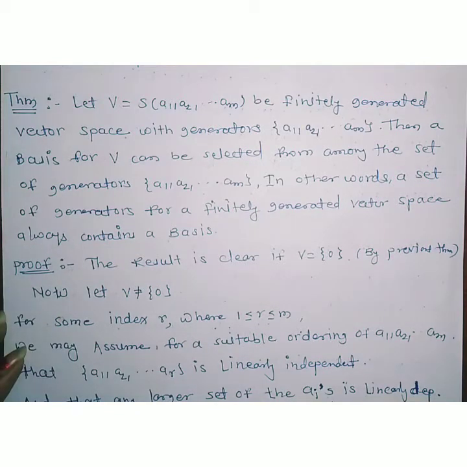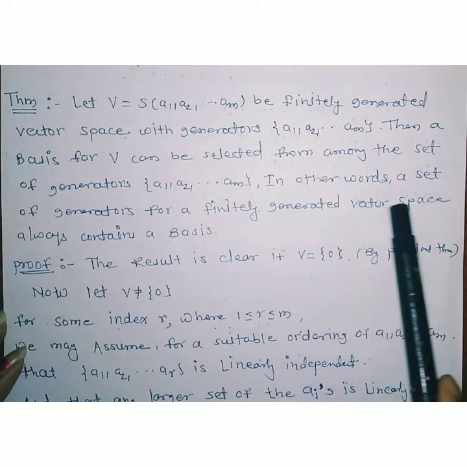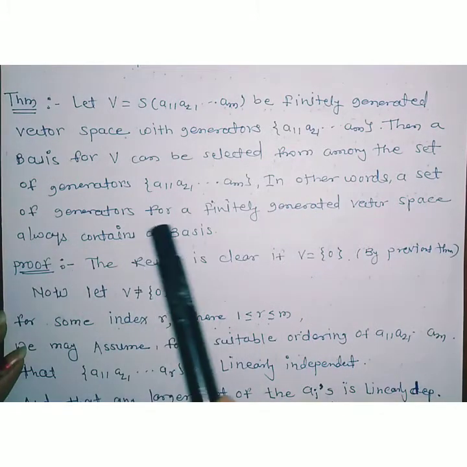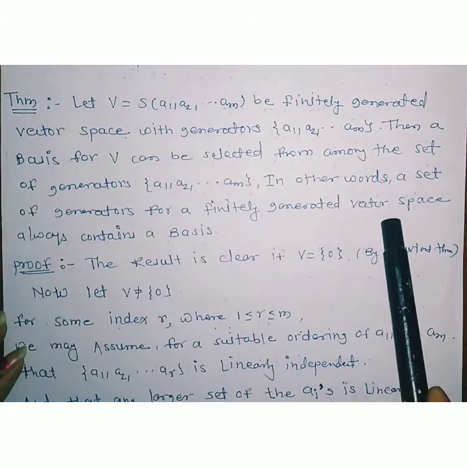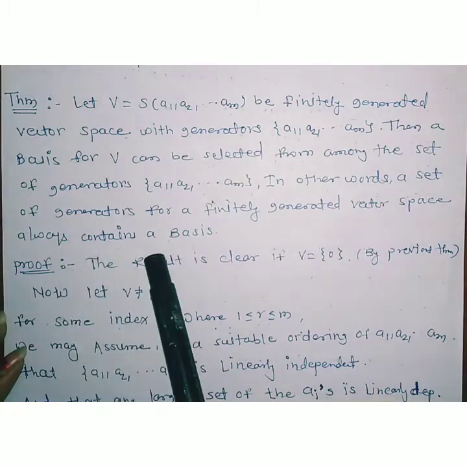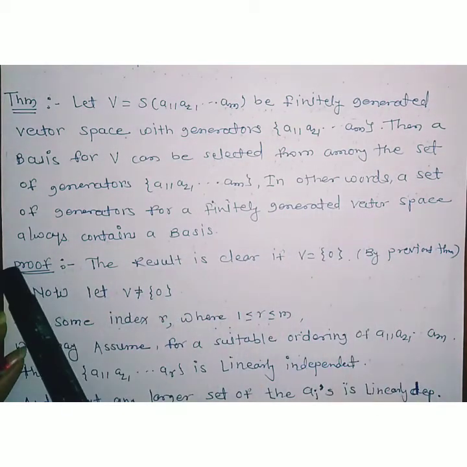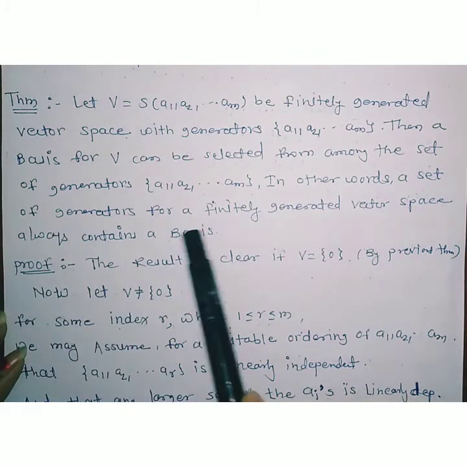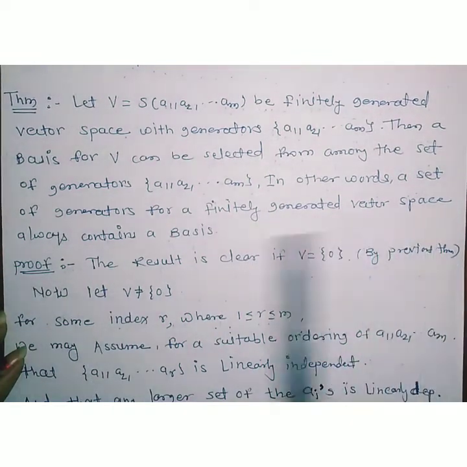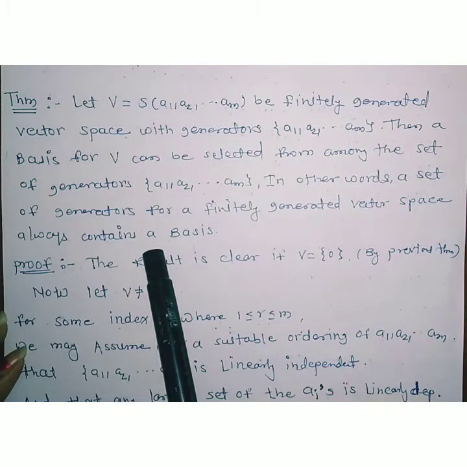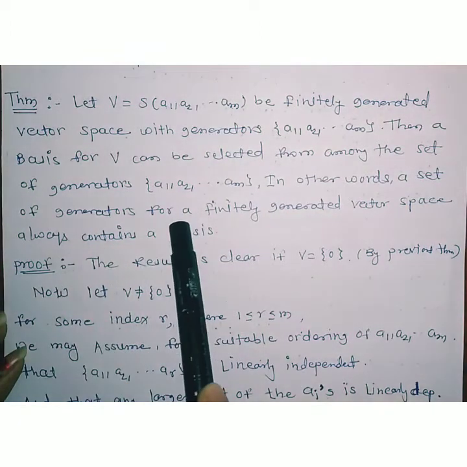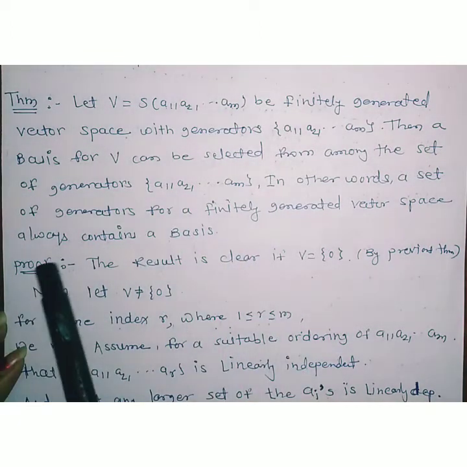In other words, the set of generators for a finitely generated vector space always contains a basis. This is what we have to show.